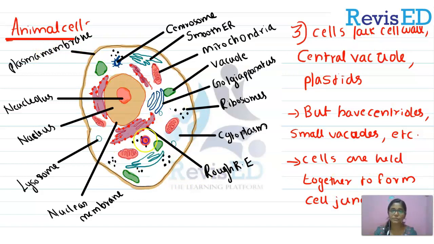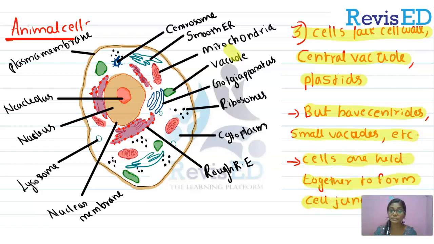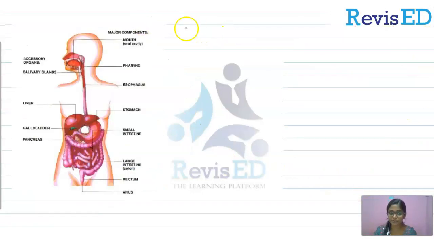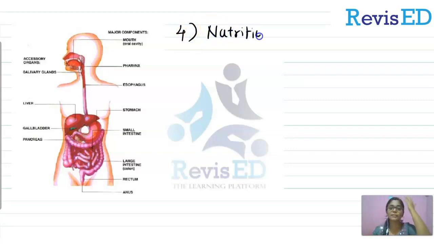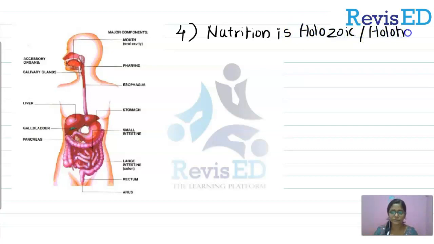So, I am repeating, animal cells do not possess a cell wall, a central vacuole or a plastid, but they do possess centrioles and small vacuoles, and they are held together to form cell junctions. Clear? Now, the fourth point is the nutrition is holozoic or holotropic. Clear? Do you know what is holozoic or holotropic nutrition?